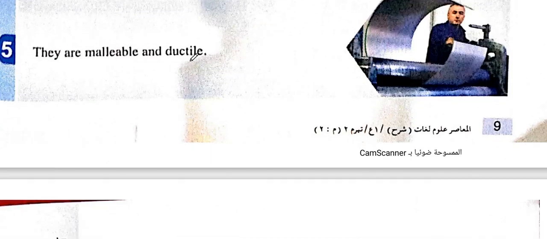They are malleable and ductile, which means they can be shaped. Like when I have gold, I can shape it into rings. When I have copper, I can shape it into wires. So I call it malleable and ductile.